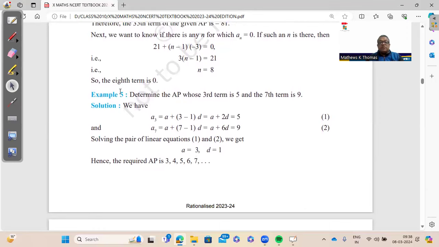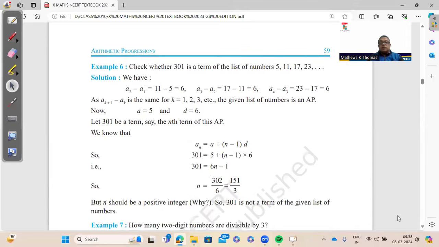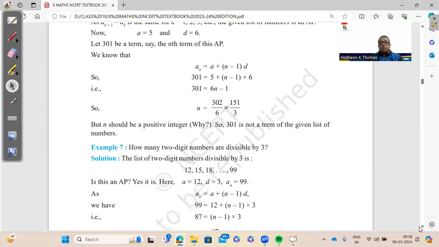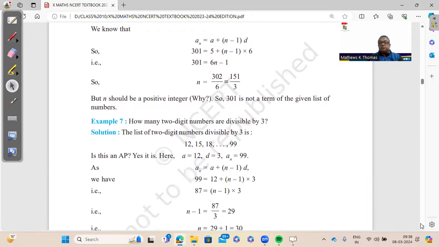Then we have this example 5. This example 5 is important. Third term is 5, seventh term is 9. Find the AP. So kindly mark this example 5 as well. Then check whether 301 is a term of this. So here, when I'm finding out n, I'm getting a fraction. So that means it's not part of the series. Example 5 also important.